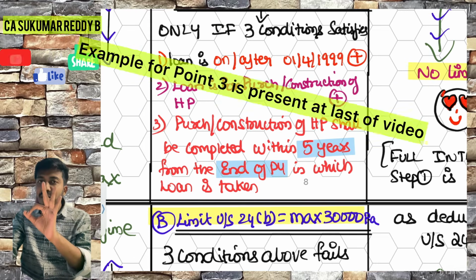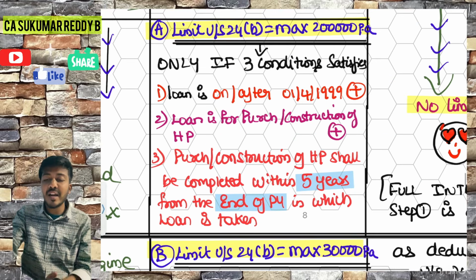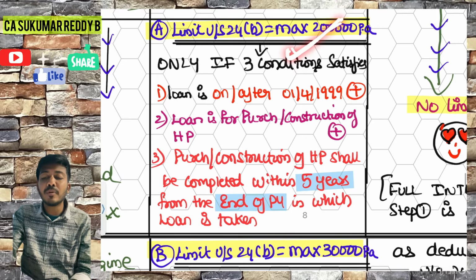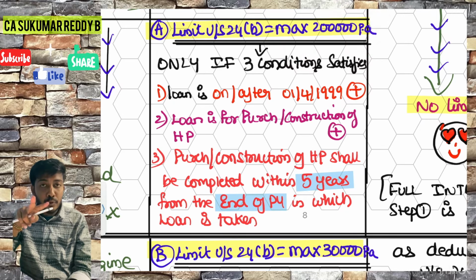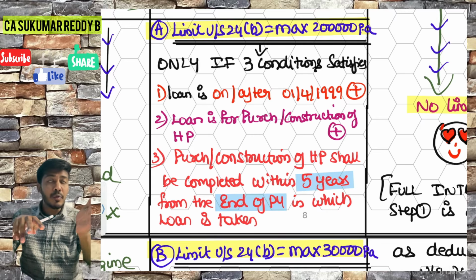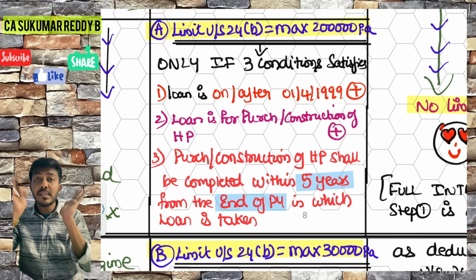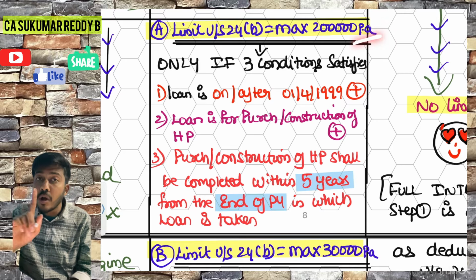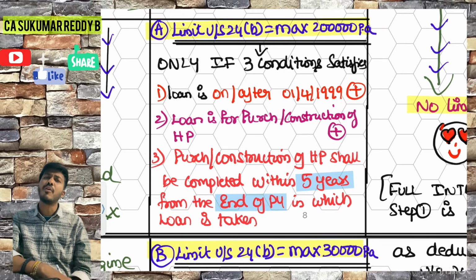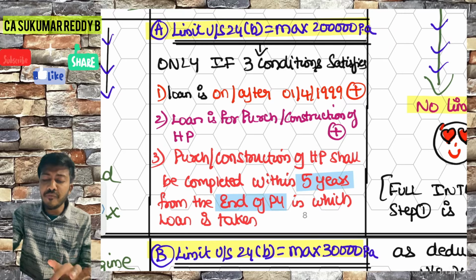If these 3 conditions are cumulatively satisfied, you can enjoy a maximum of 2 lakh rupees per annum. If you have 2 SOPs, one with 2 lakhs and another with 2 lakhs, it will still get restricted to 2 lakhs because they are using the words per annum, not per house property. Got it or not? Come for the next case.